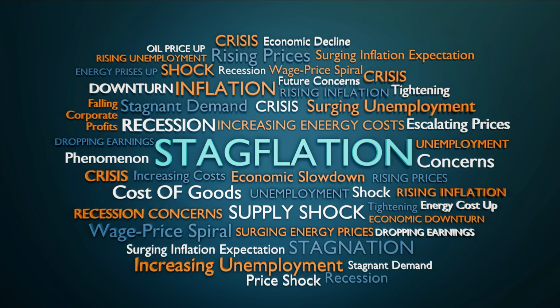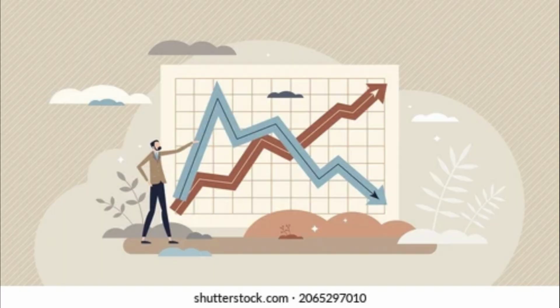2. Fiscal policy. Governments can use fiscal policy tools such as increasing government spending or cutting taxes to stimulate demand and boost economic activity. When the economy is in a stagflationary period, policymakers can increase government spending on infrastructure or other projects to create jobs and stimulate demand. They can also cut taxes to increase disposable income and encourage spending.